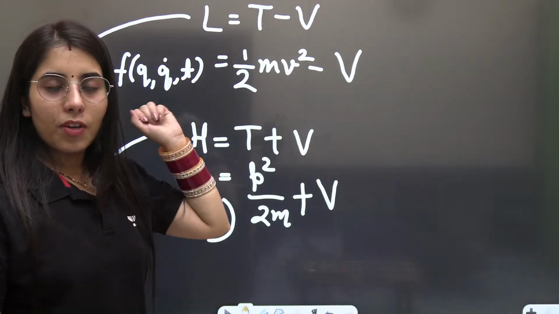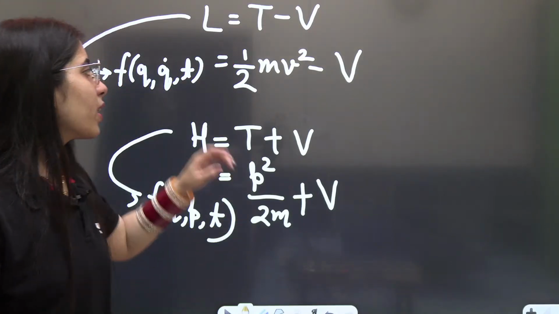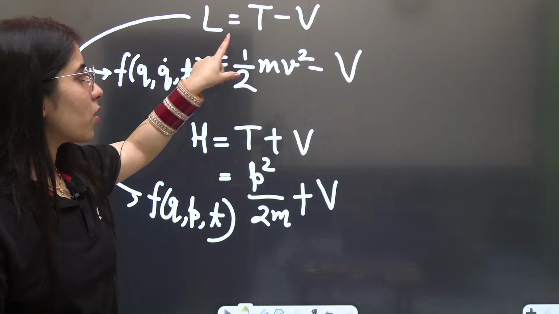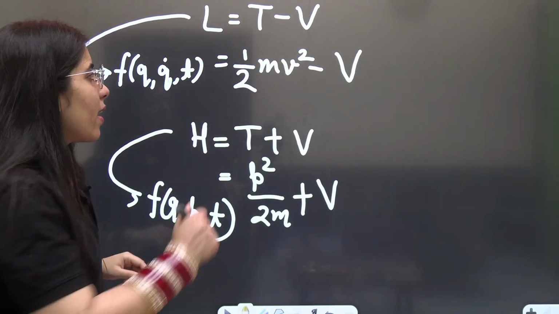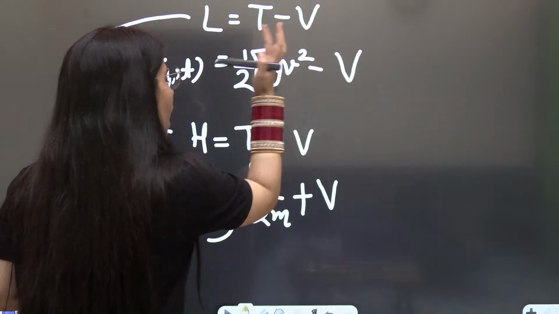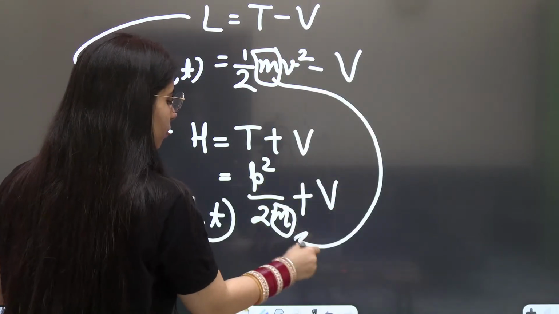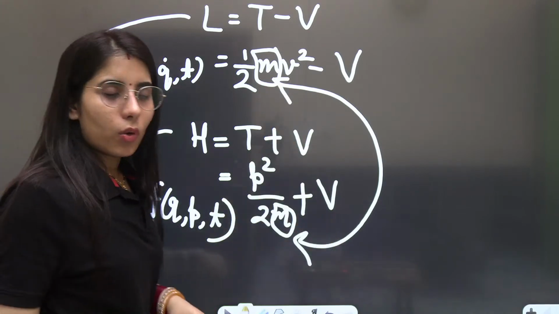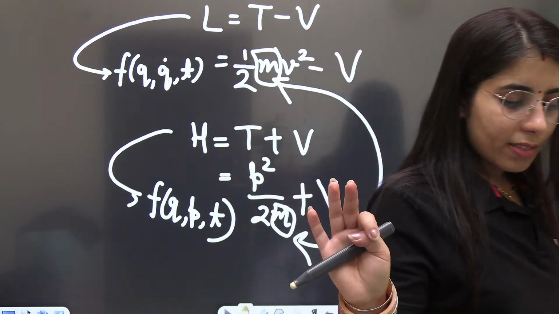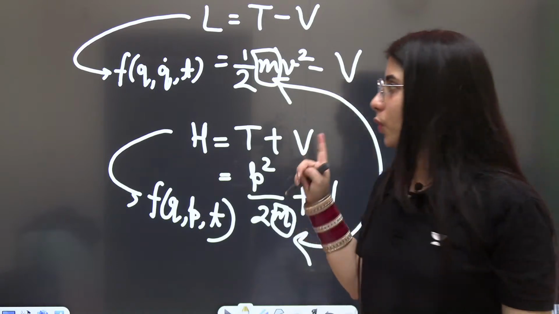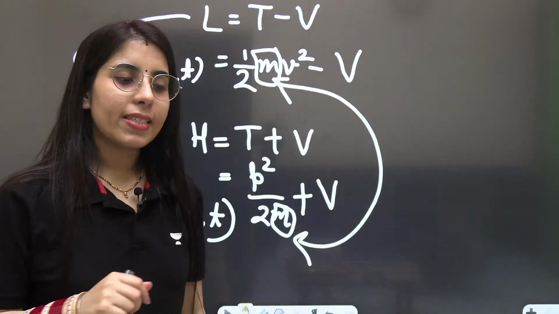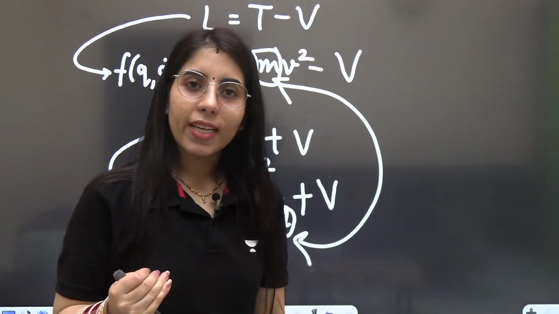If Lagrangian is given and you want to write the Hamiltonian, compare the kinetic energy of the Lagrangian with half mv square, get the m value from there, and then write the Hamiltonian by taking that same m value here, or vice versa, and the potential you will keep in the same way. Nothing else you have to do. You can try using this trick anytime and it will help you save a lot of time.